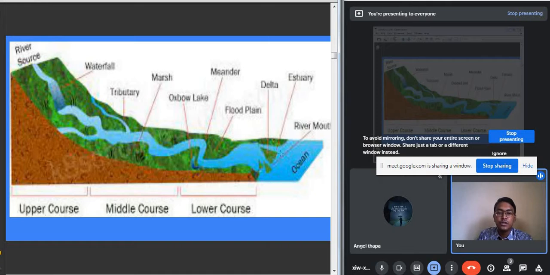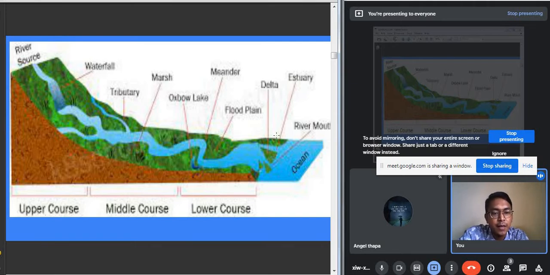Finally, when the river joins the ocean, it deposits all the fine sediments carried from the upper course to the middle course and from the middle to the lower course. They all get deposited at the mouth of the river, where the river joins the ocean. Because of this deposition, deltas and estuaries are formed. Deltas are the marshy, swampy areas formed because of the deposition of the sediments brought down by the river.